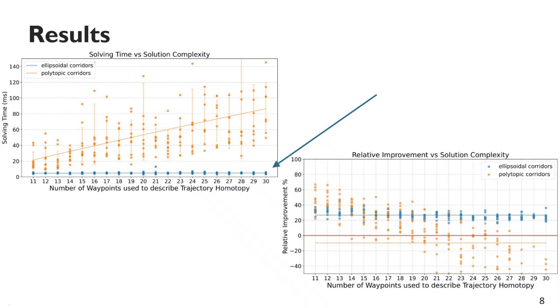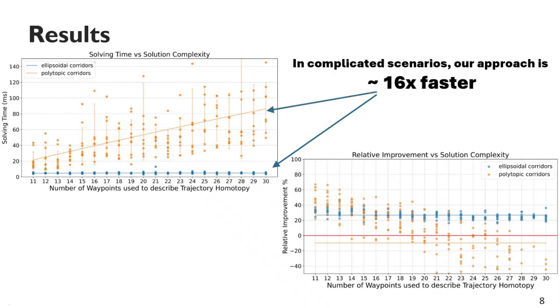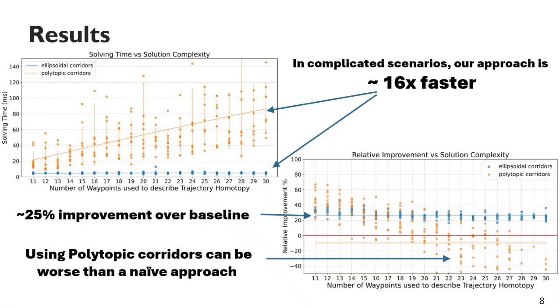This is in contrast to the quadratic programming approach, which scales solve time poorly. Our approach also finds more optimal trajectories in complex environments, while the quadratic programming approach can perform worse than even a naive baseline approach, visualized in red. This is in part because the explicit time allocation restricts the amount of feasible trajectories that can be represented.